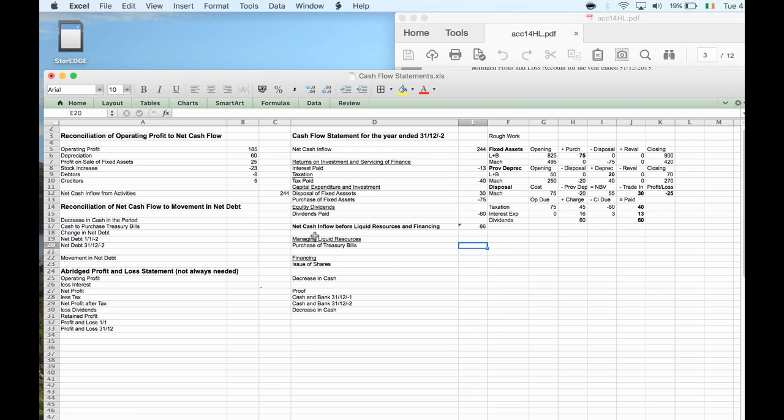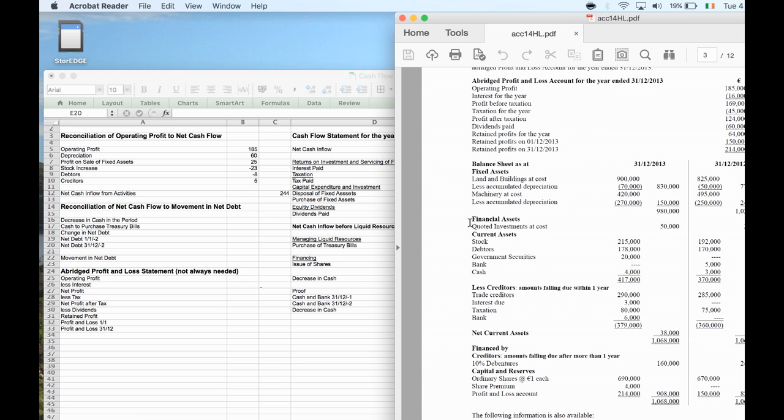Managing liquid resources: did I use up some of my money by transferring money into some kind of different bank account? And financing: did I issue shares or did I maybe pay off some of my dividends? So let's have a look here. I don't see any special types of long-term bank accounts here, but I do see we've got a government security. This is 20 grand that I took out of my current account and transferred into government security.